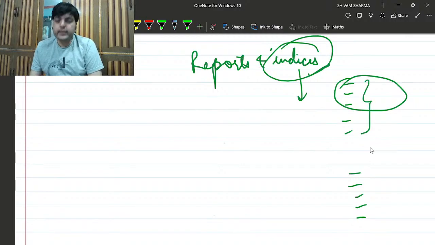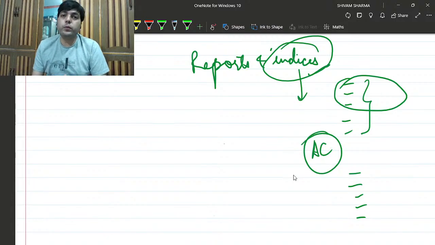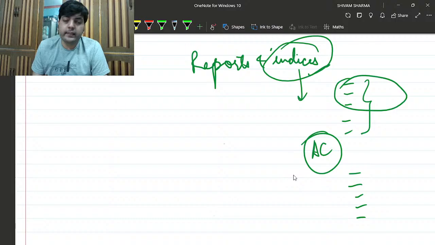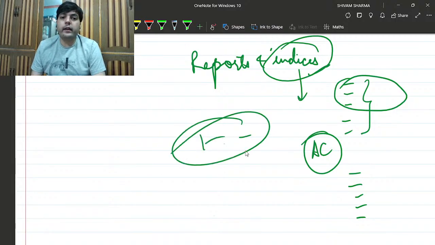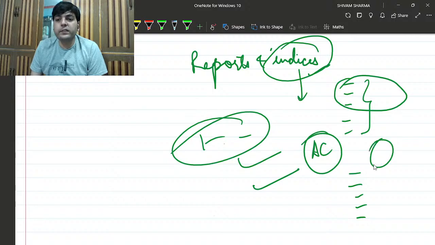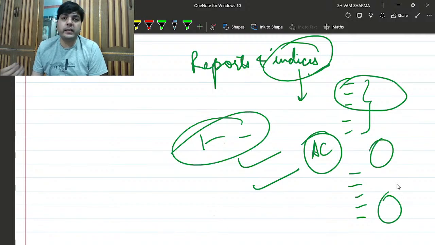And this is for indices. Indices can be covered from Affairs Cloud also, because they are also giving so many details regarding a particular index. Don't go into the indices which are not related to the syllabus for detailed analysis. For example, there is the Henley Passport Index. So you don't need to understand how the index is ranked, or what the basic parameters of that particular index are. Just learn the first five places and the last five places and move on.